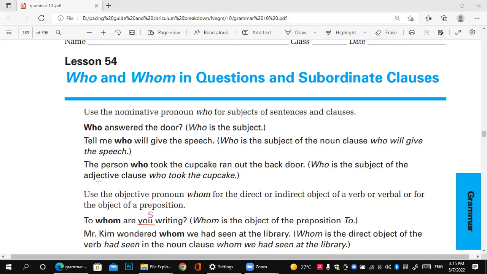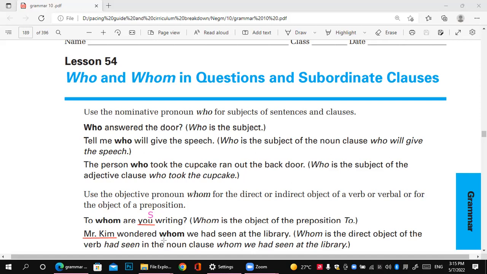I can't ask about the subject because I already have the subject. So I ask about the object. So Mr. Kim wondered whom we had, whom, we ask about the object.